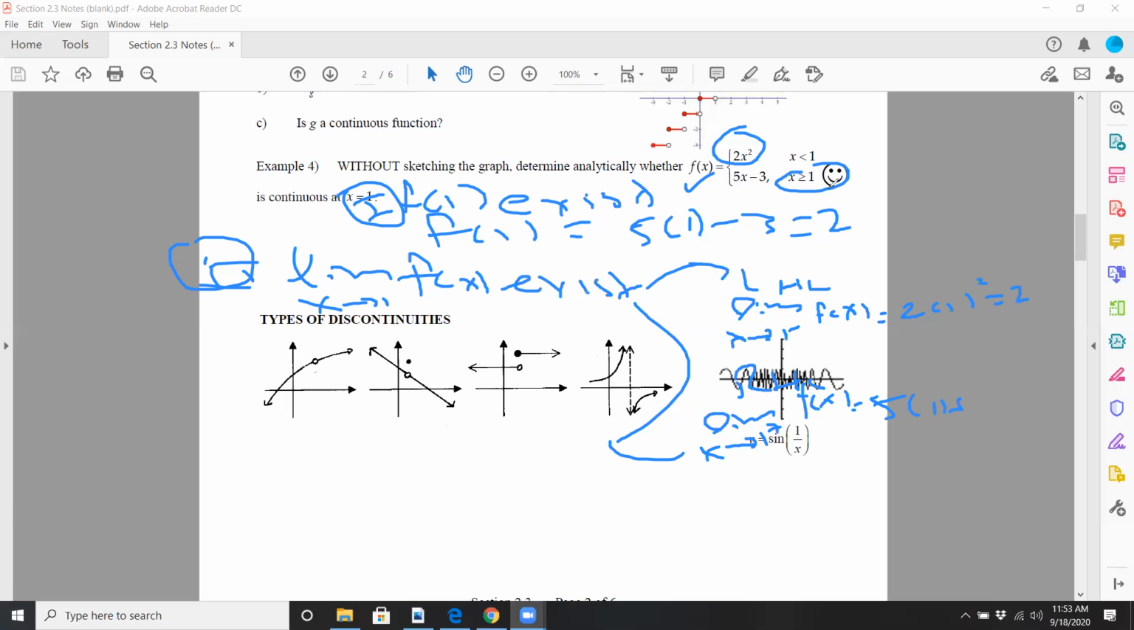So when x is a little bit bigger than 1, like 1.001, whereas the left-hand like 0.9999, whatever, minus 3. Let me do it a little more neatly. Yeah, they both equal the same thing, so that exists. And then the third condition.